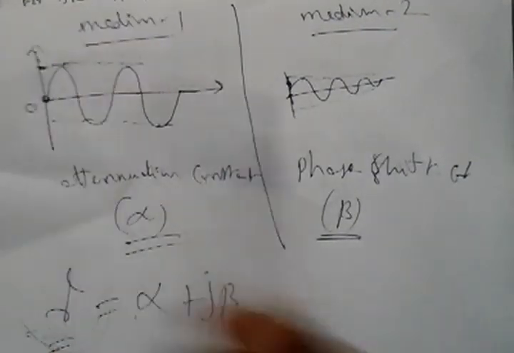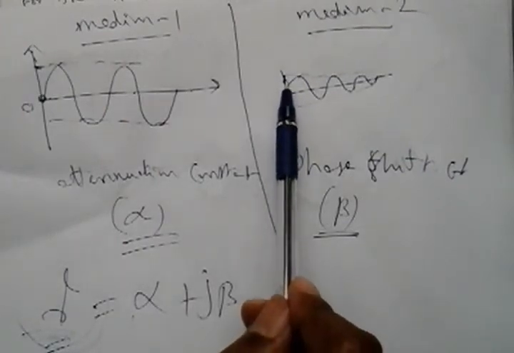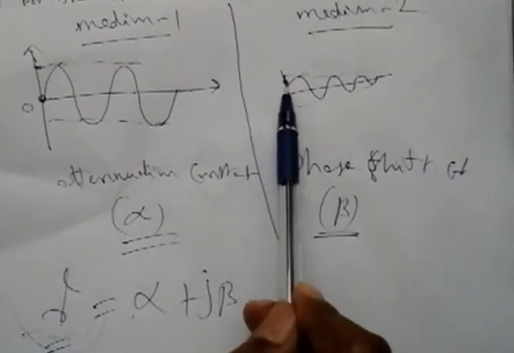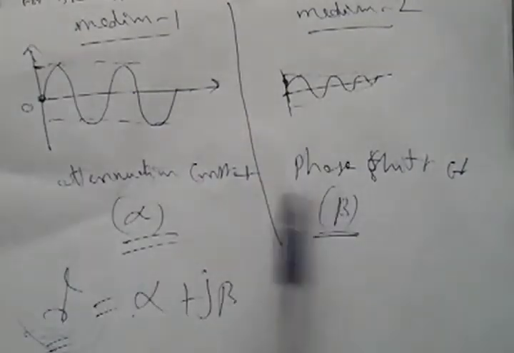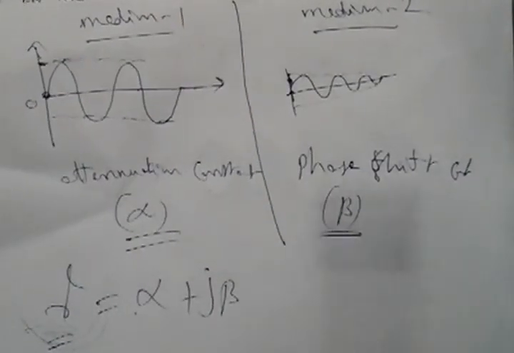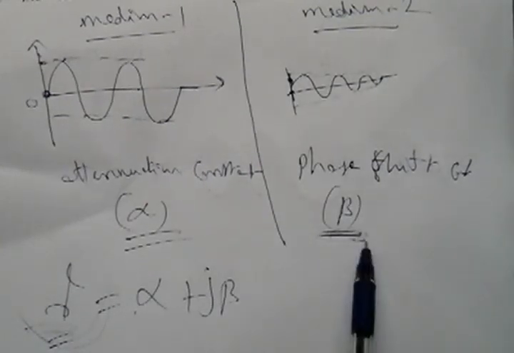Here it is started from 0, but here it may not be started from 0, it may start at some other phase, another angle. Therefore this difference is measured by one constant that is called the phase shift constant. Phase shift constant is represented by beta.